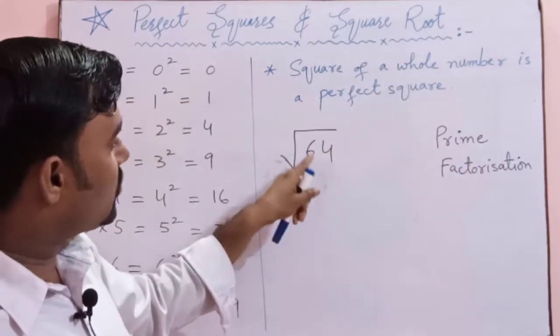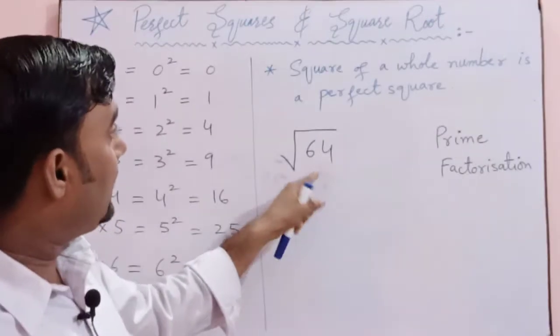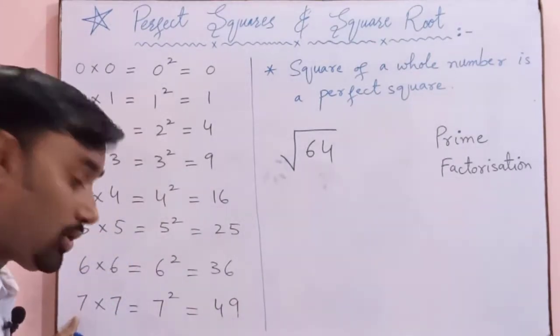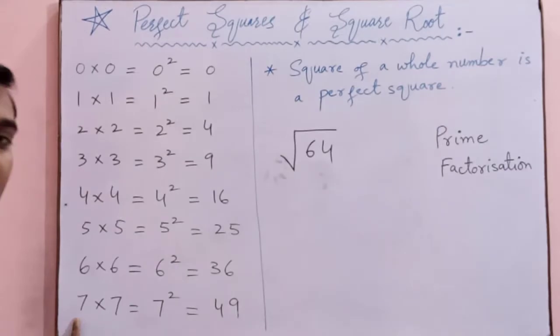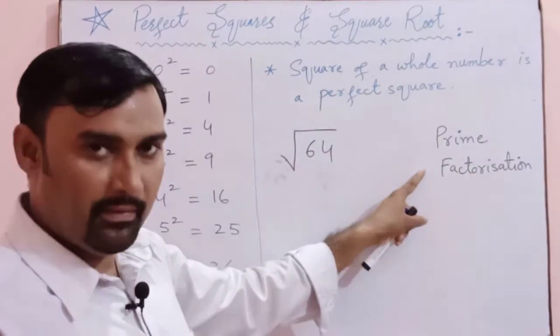If we take the square root of a perfect square number, the result is that number which is multiplied 2 times to get the perfect square number. Here we can find the square root with the help of this method, prime factorization.